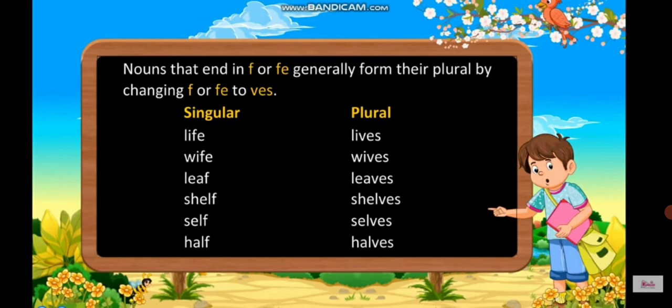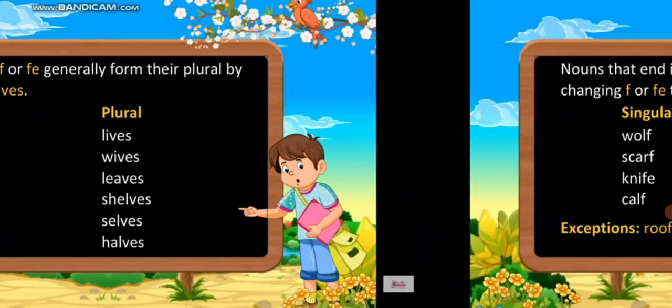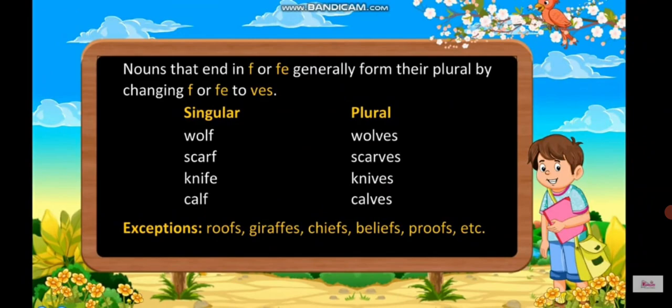Then shelf, shelves. Self, selves. Half, halves. Wolf, wolves. Scarf, scarves. Knife, knives. And calf will become calves.